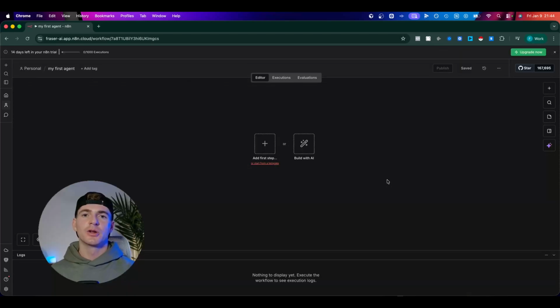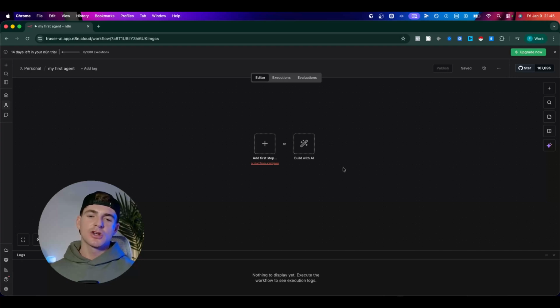So the first thing that we're going to build is going to be our own little AI agent. Now, the reason we're starting with an AI agent is because it does a great job of teaching the foundational things like triggers, inputs, outputs, large language models, prompts, all these things which you're going to need to internalize so you can start to build on your knowledge. So what we're going to do is create essentially our own little version of ChatGPT or Claude or Gemini.